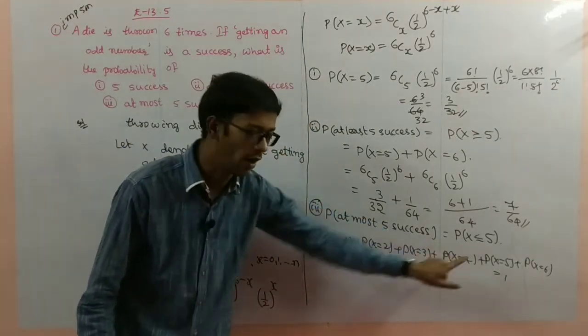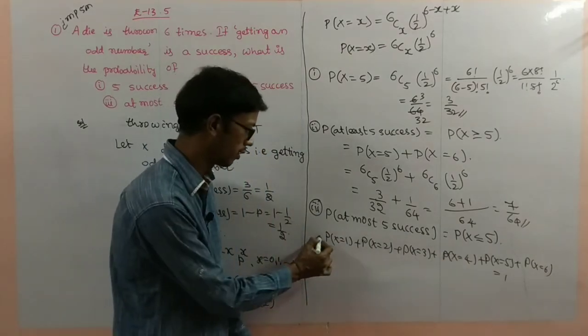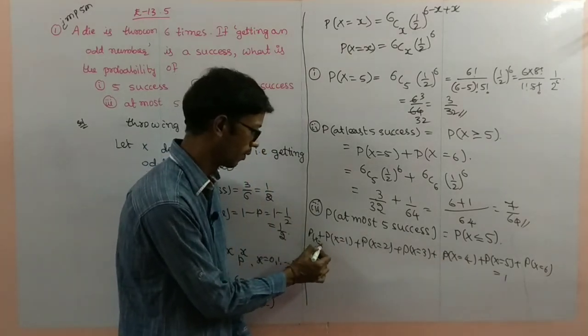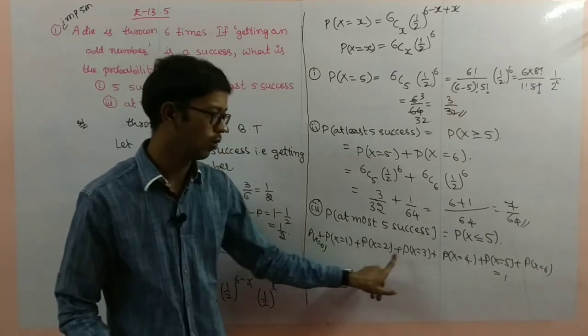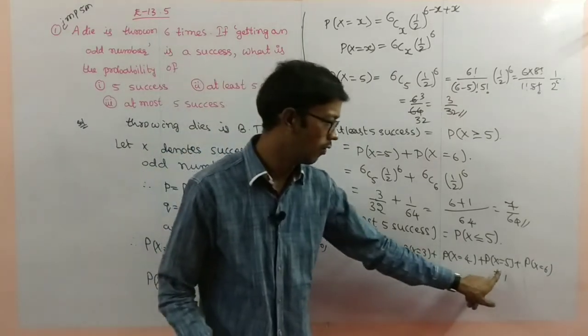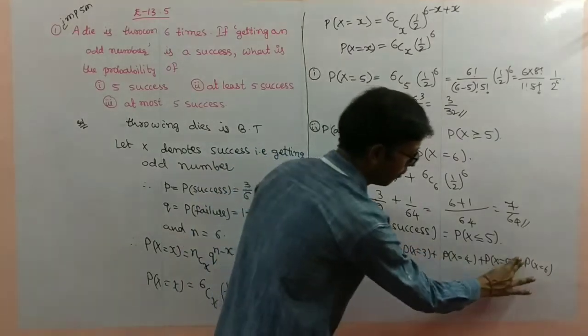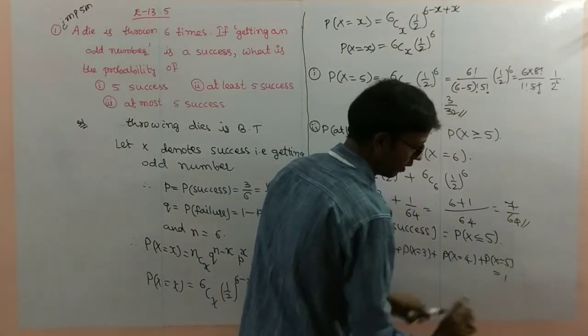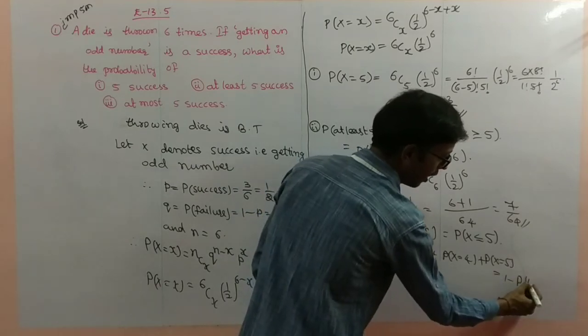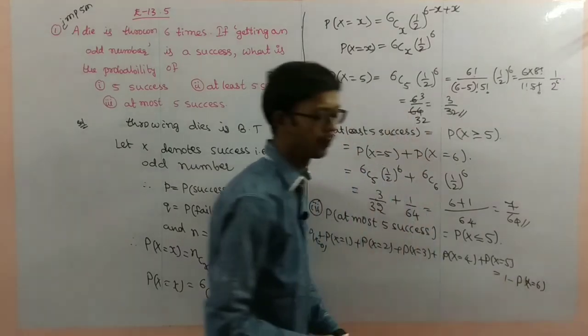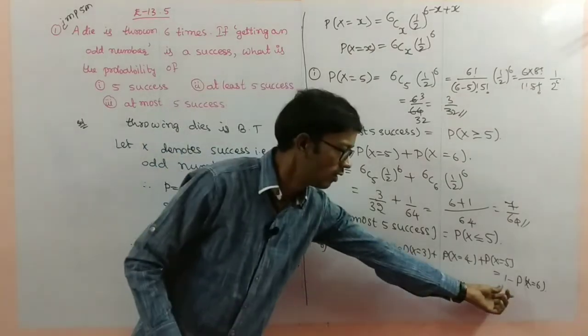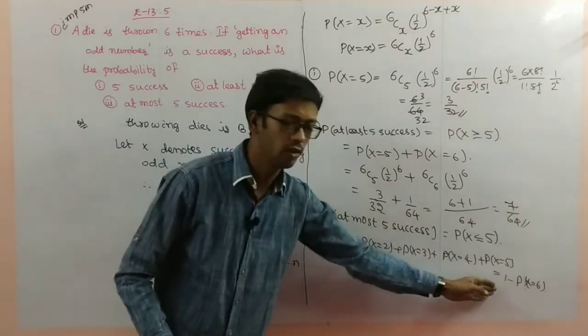Less than or equal to 5 means 0, 1, 2, 3, 4, 5 are included. The extra value is P of x equal to 6, so on the other side it is 1 minus P of x equal to 6.